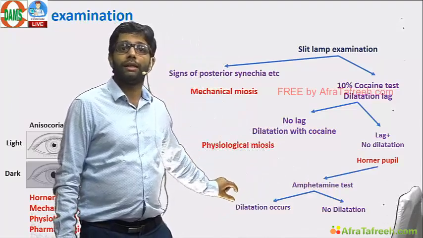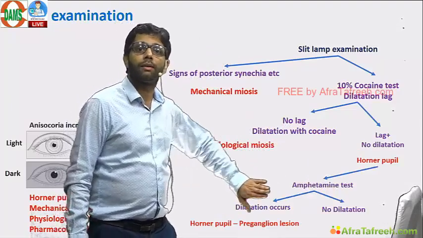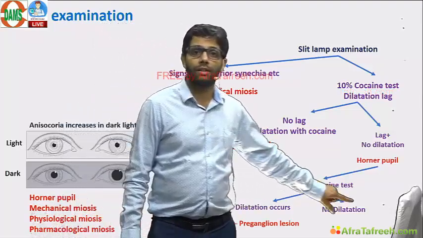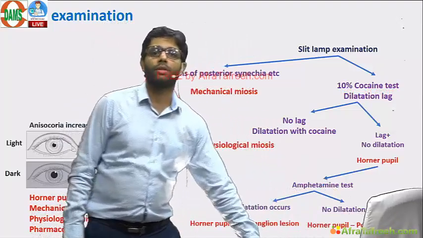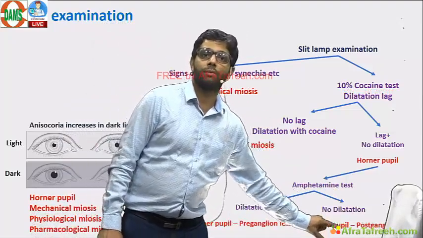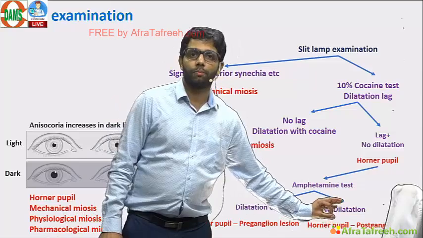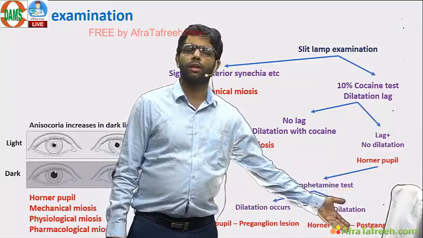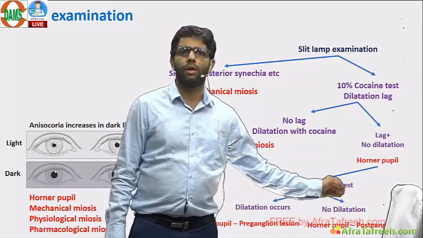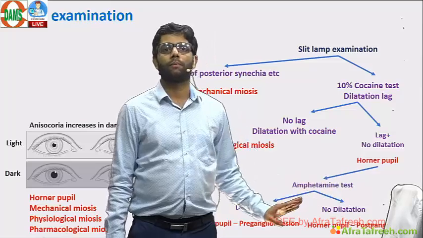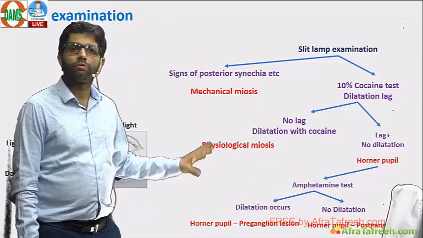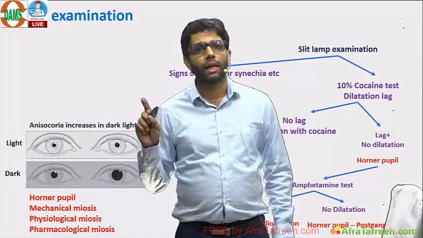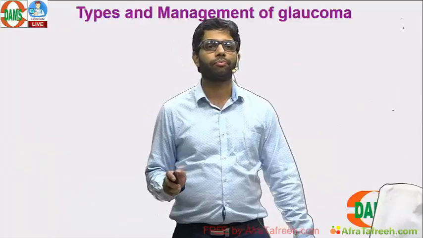If amphetamine dilatation occurs, it means it is before the superior cervical ganglion. It is pre-ganglionic. And if there is no dilatation, then it is a post-ganglionic lesion, because amphetamine works in the post-ganglionic pathway. It stimulates local nerve endings. In post-ganglionic lesions, the local nerve endings are damaged. So Horner syndrome, post-ganglionic lesion, there is no dilatation on amphetamine. Remember this table for smaller pupils. Remember the previous table for dilated pupils. Expect one question out of these tables.